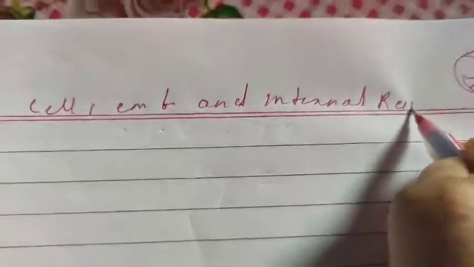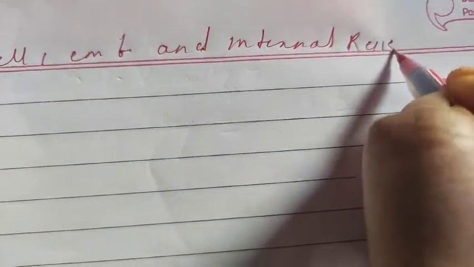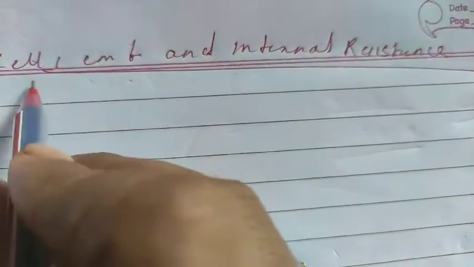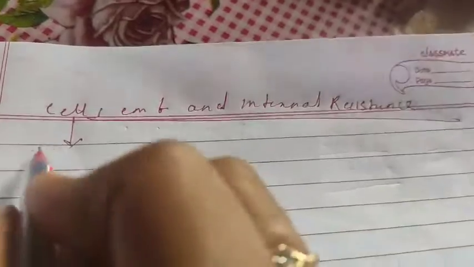Clear to you? Now the second topic that I have selected is cell and EMF and internal resistance. Okay, so these are the things, student, which you have to remember individually, because all are totally different from each other. Clear? So first of all, I will focus on cell. What is cell? What is cell, student?